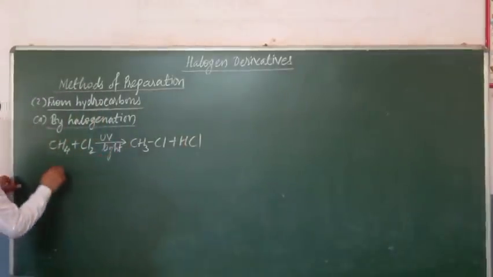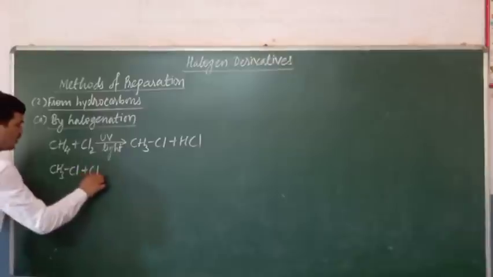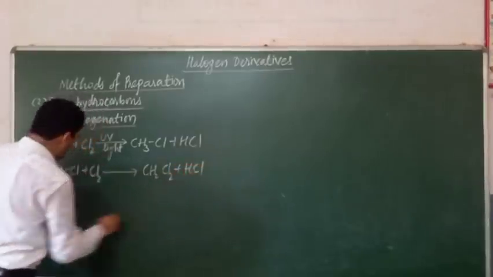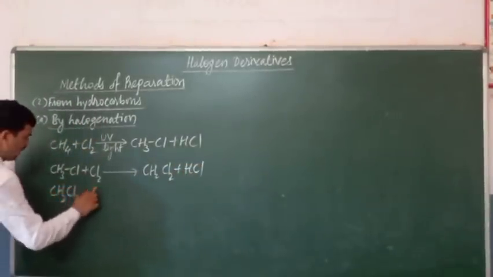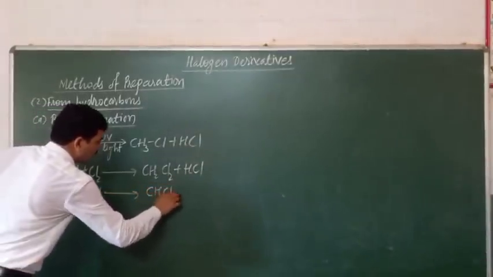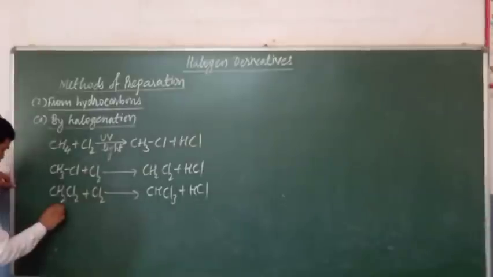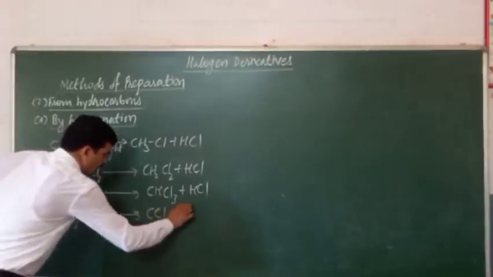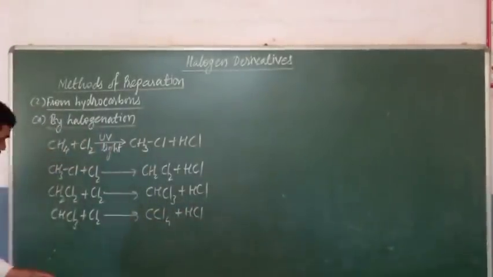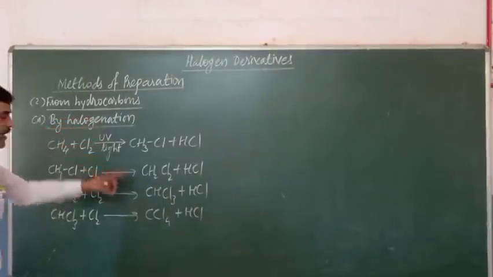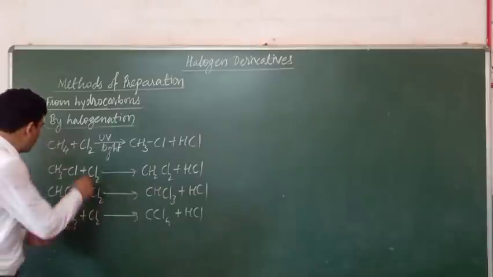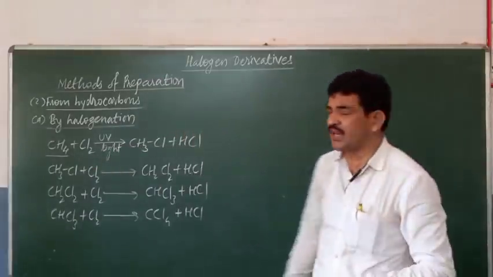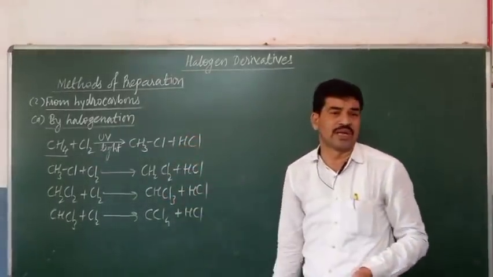But this CH3Cl further reacts with chlorine to give a dihalogen derivative. The dihalogen derivative further reacts with chlorine to give a trihalogen derivative, and the trihalogen derivative further reacts with chlorine to give the tetrahalogen derivative. In this way, the reaction will continue until all the hydrogen atoms of the hydrocarbon get replaced. This means this method will give a mixture of various types of halogen derivatives.